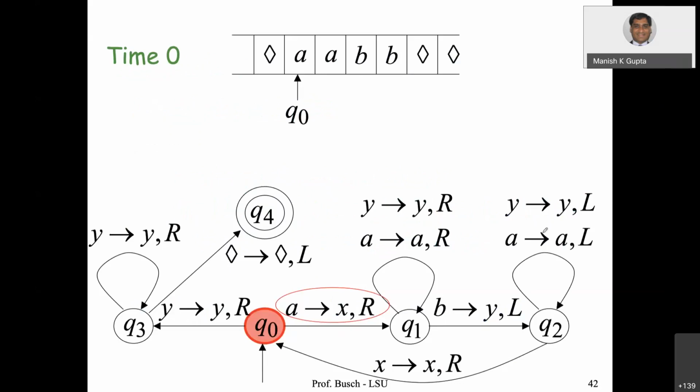a, a, b, b. So an equal number of a's and an equal number of b's. Starting from the start state, you read a, replace it with X, and move right.